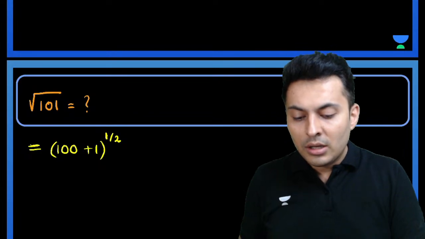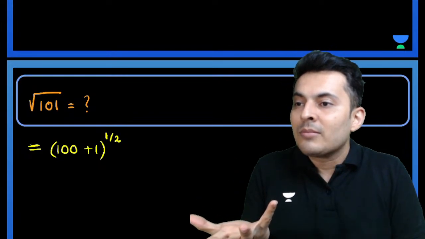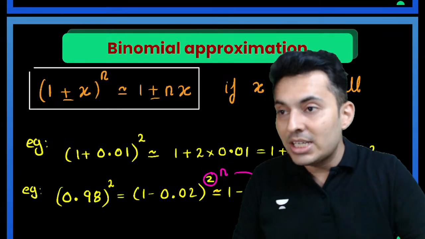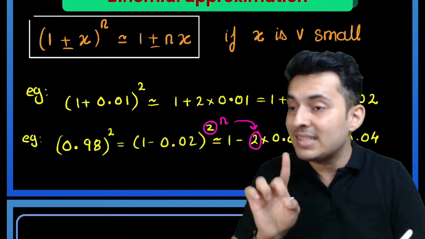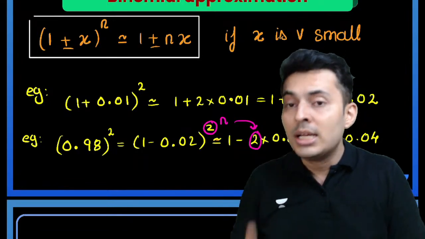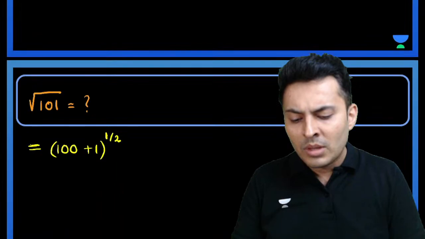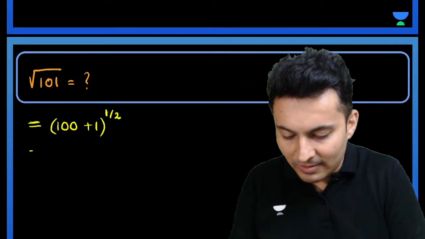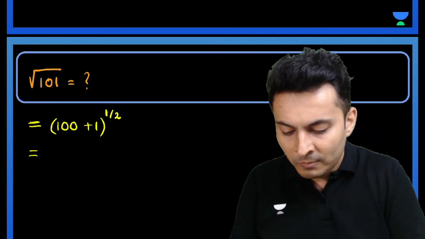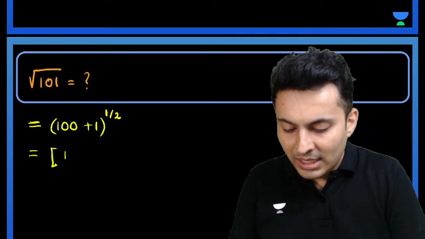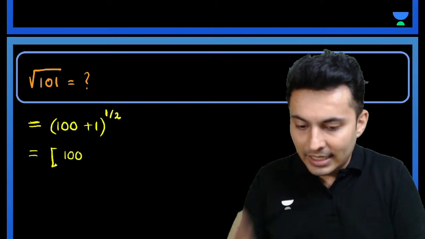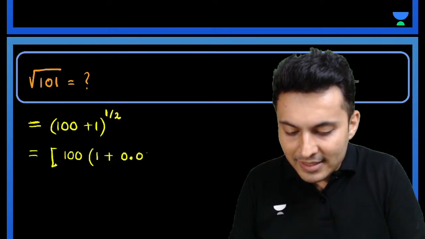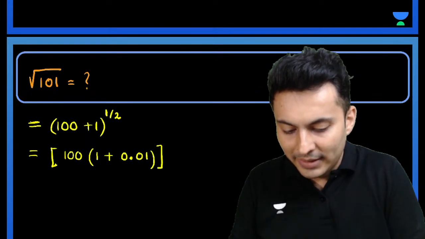Now you'll be like, sir, this 100 is a very big number. Remember, whenever you have to use binomial approximation, what is that condition? 1 plus something, that something should be very small. So how do I make it small? I got an idea. Observe now. I will take 100 common. So I will write it as 1 plus 0.01 and this whole thing raised to half.